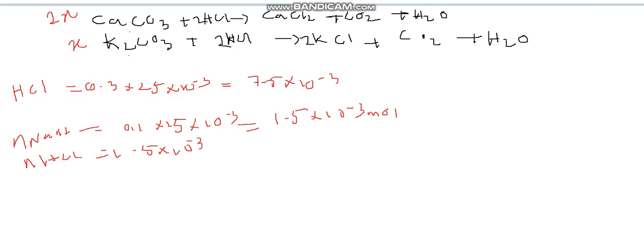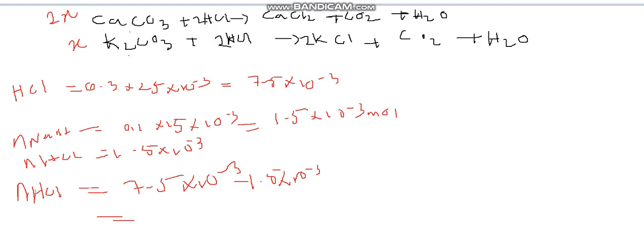Now you can find the moles of HCl reacted with calcium carbonate and potassium carbonate. That is 7.5 into 10 power minus 3 minus 1.5 into 10 to the power minus 3. Then you will get 6 into 10 power minus 3 moles of HCl that has totally reacted with calcium carbonate and potassium carbonate.